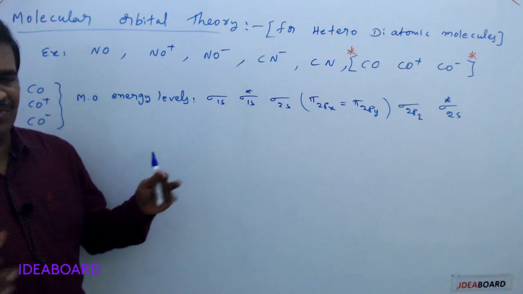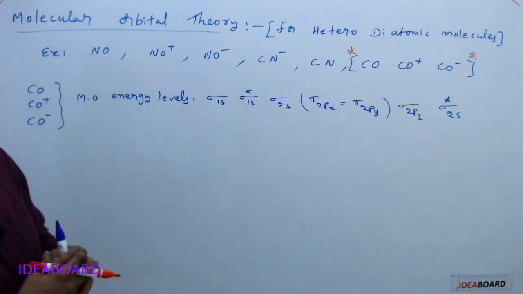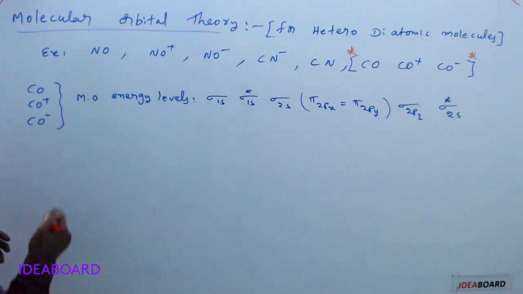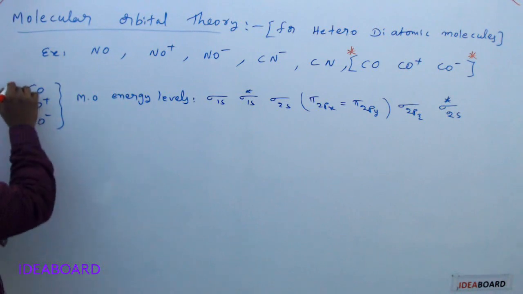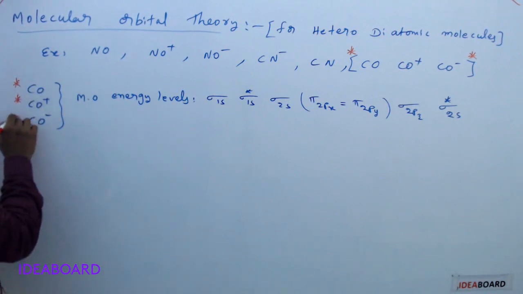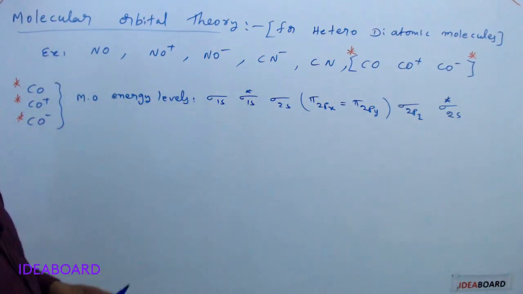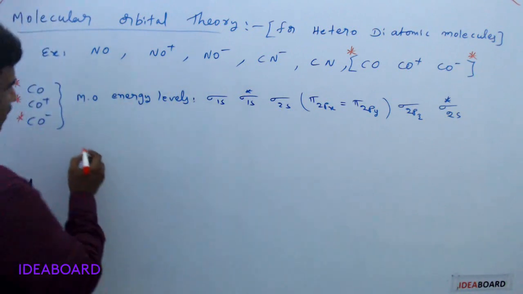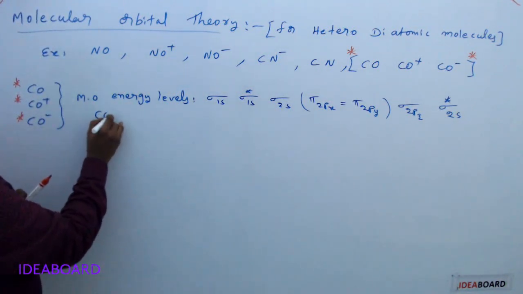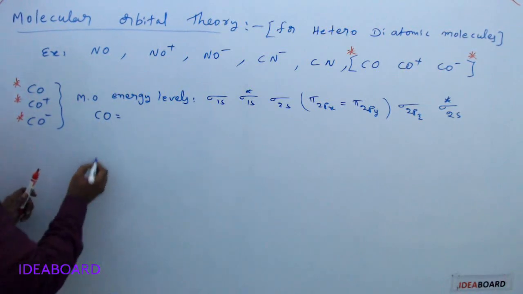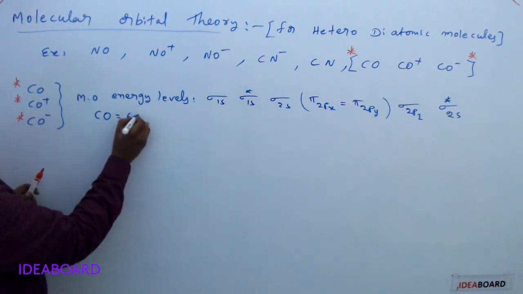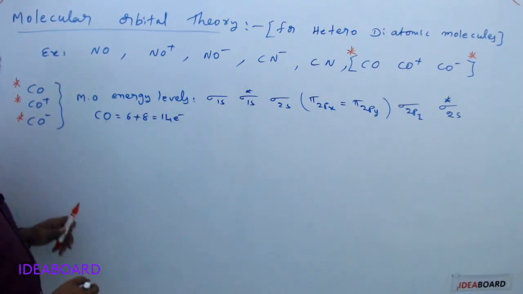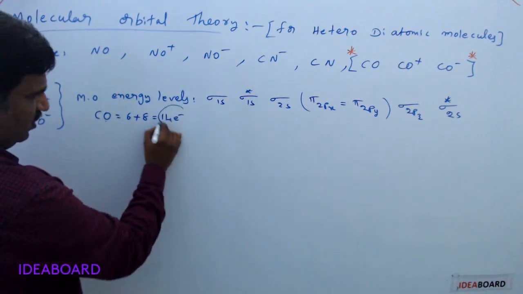Otherwise, there is so much complication in how the molecular orbitals form, which is not in our part of the syllabus. So for CO plus and CO minus, the molecular orbital energy levels order will be in this order. Suppose I am taking CO. What is the total number of electrons present here? Carbon has atomic number 6, oxygen has atomic number 8. So 6 plus 8 gives 14 electrons.